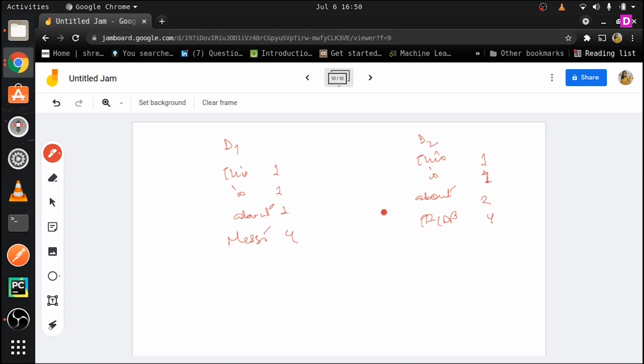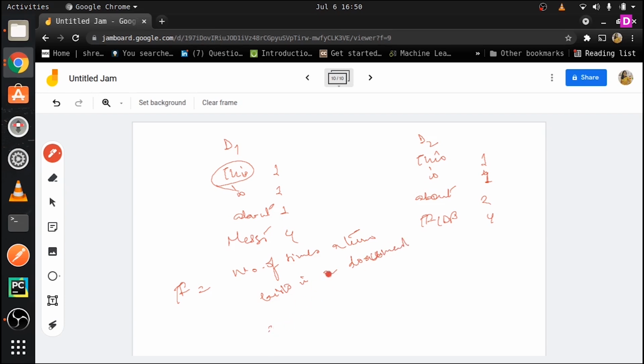So this is our whole setup. We are going to first find out the term frequency of, let's suppose, this word here. Term frequency is basically the number of times a term exists in a document.